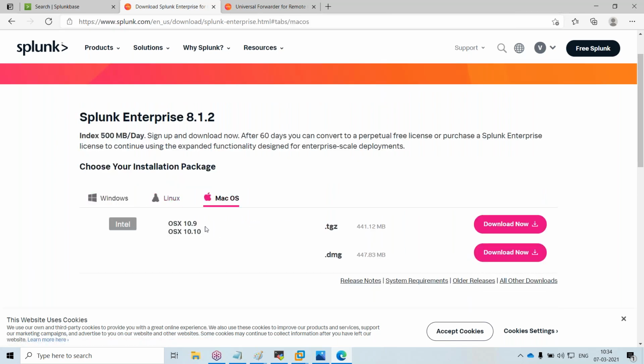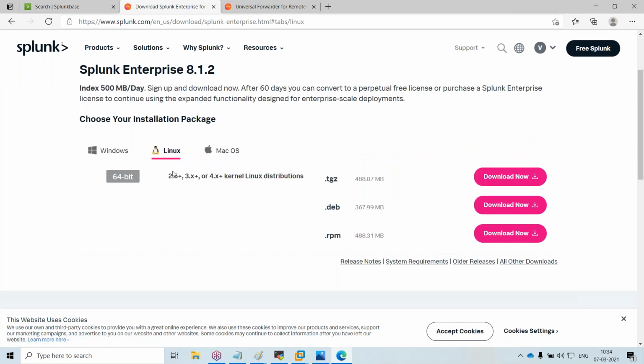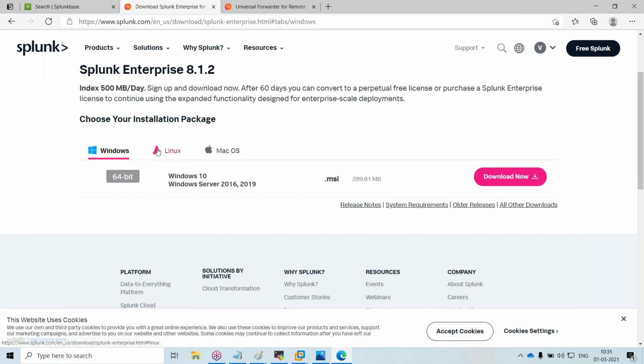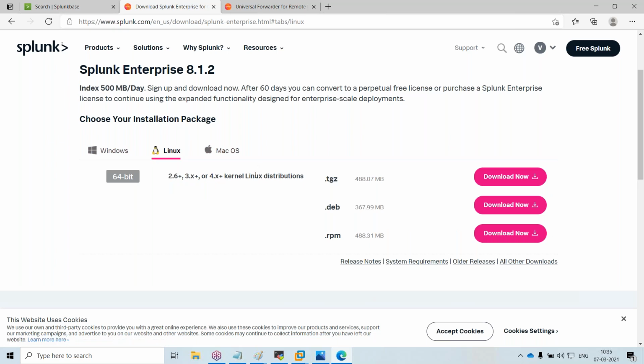If you are installing Splunk, 99% you will have only Linux. There won't be Mac and Windows. That is rare. Everyone will maintain their Splunk infrastructure, in 99% of the places where I have worked, on Linux only.